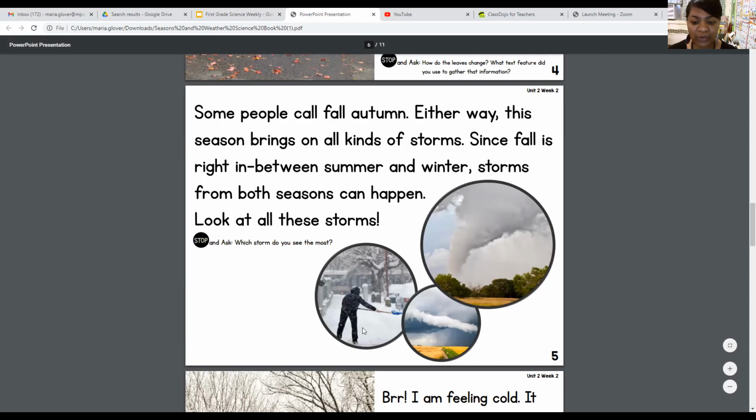Okay, this is a snowstorm and this is a tornado as well as this one. So we have two tornadoes and one snowstorm.